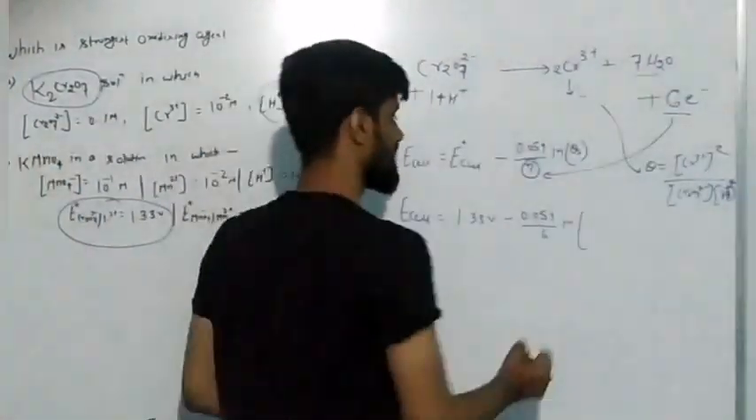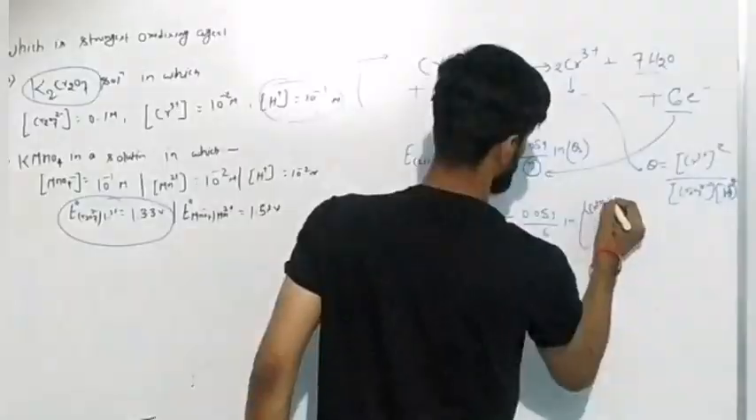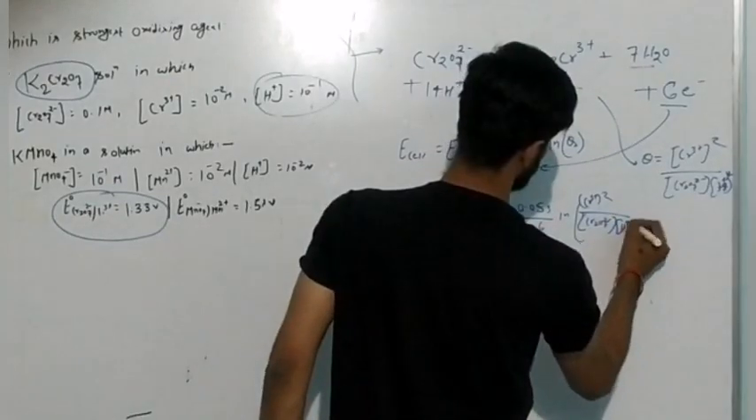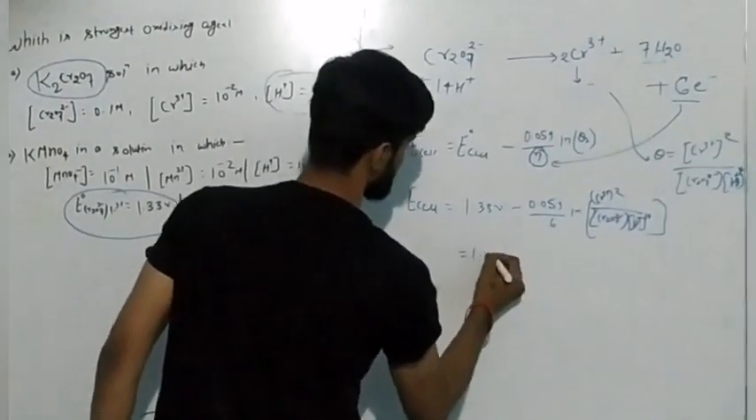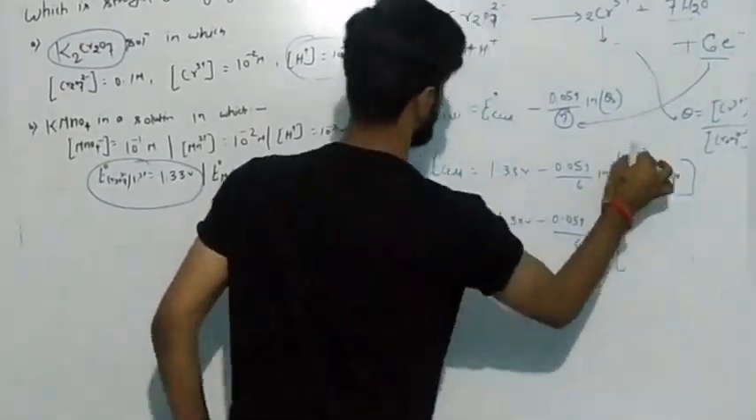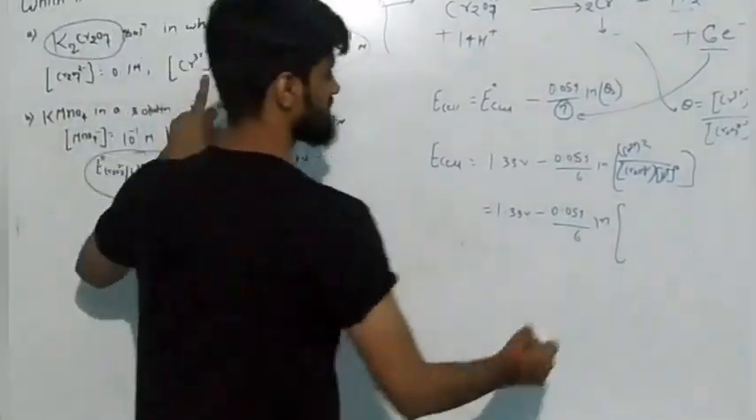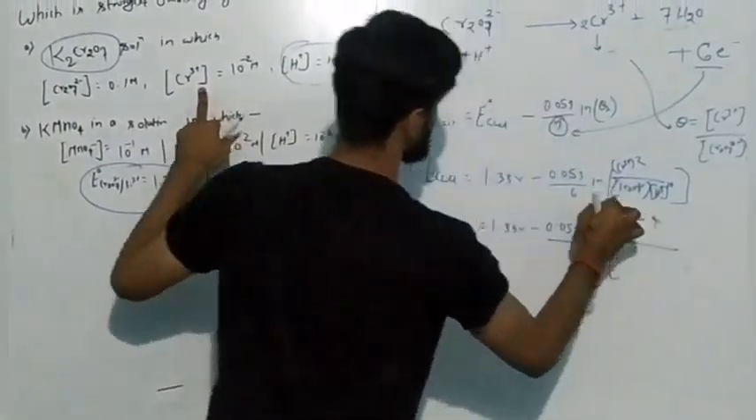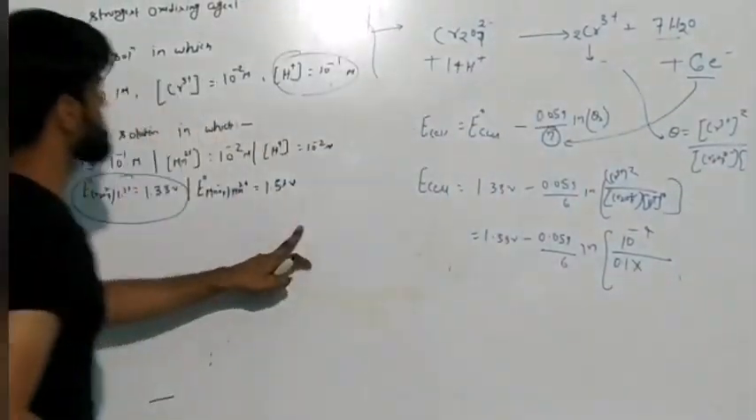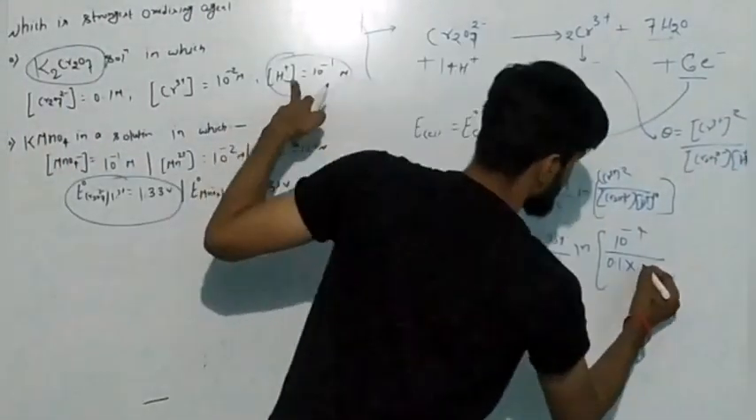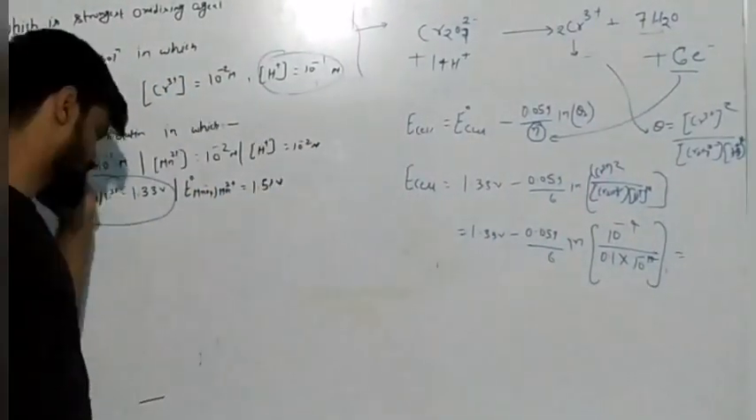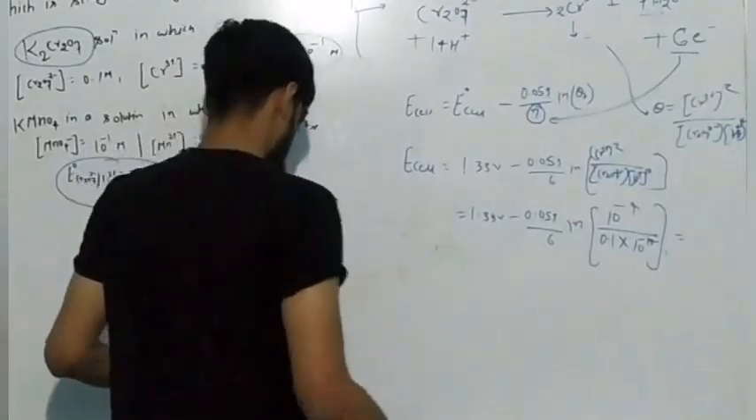Now substitute all these values here. So I am writing the concentration of Cr3 plus whole square upon the concentration of Cr2O7 2 minus multiplied with the concentration of H plus whole to the power 14. After substituting, you get 0.059 upon 6 ln. Now the concentration of Cr3 plus ion is given as 10 to the power minus 2, so it will become 10 to the power minus 4, upon the concentration of Cr2O7, which is given as 0.1. Just multiply in 0.1. Now the concentration of H plus is given as 10 to the power minus 1, so it will become 10 to the power minus 14. Now just solve it. Okay. After solving, what you will get is a value of 1.22 volt.